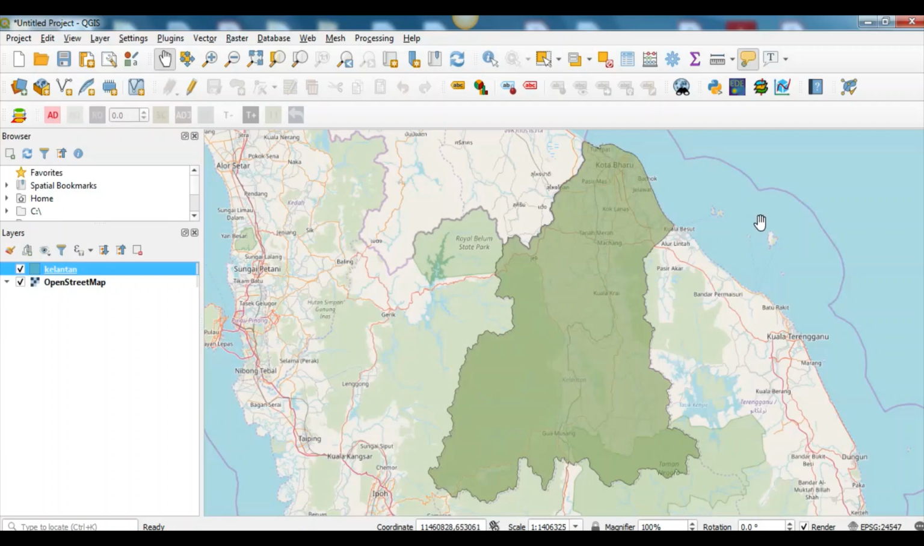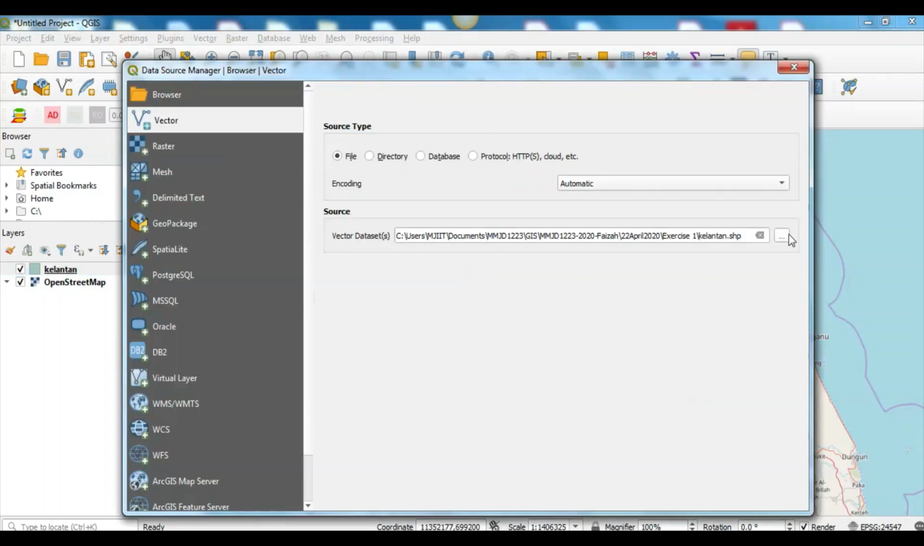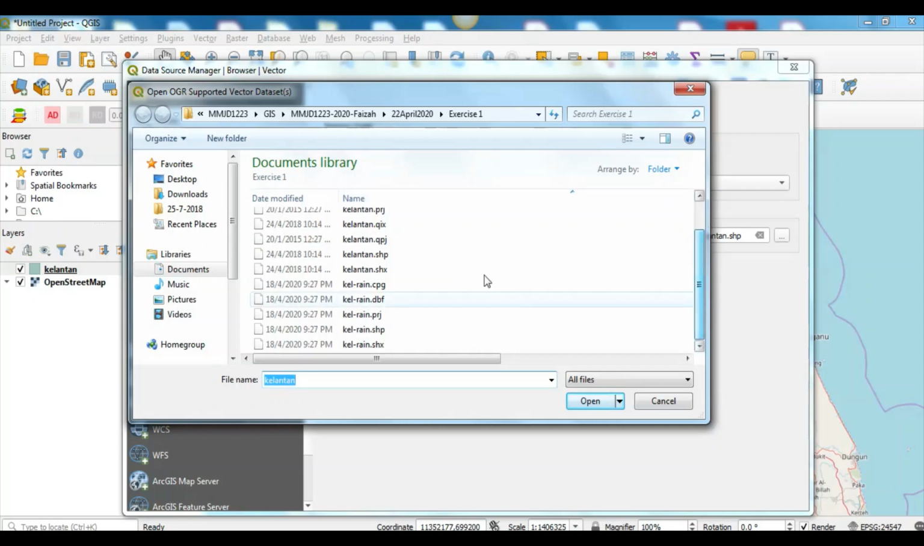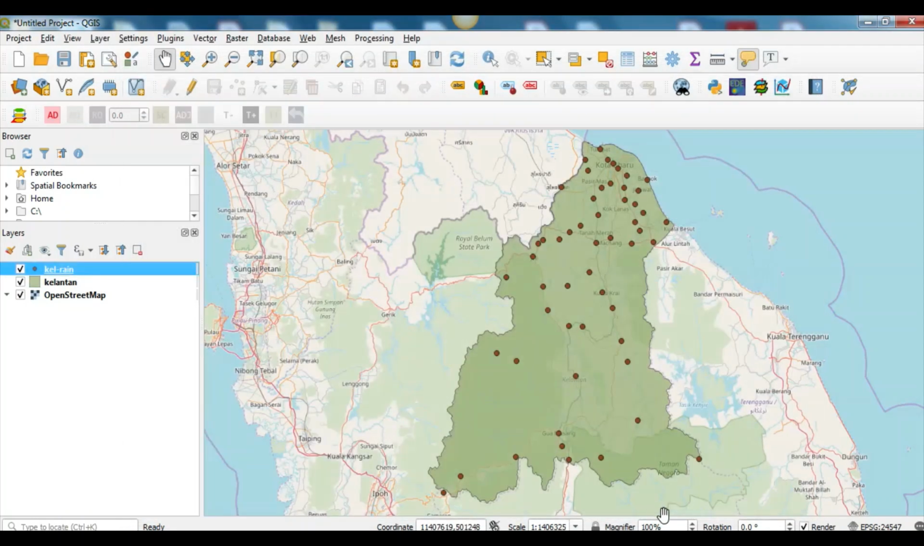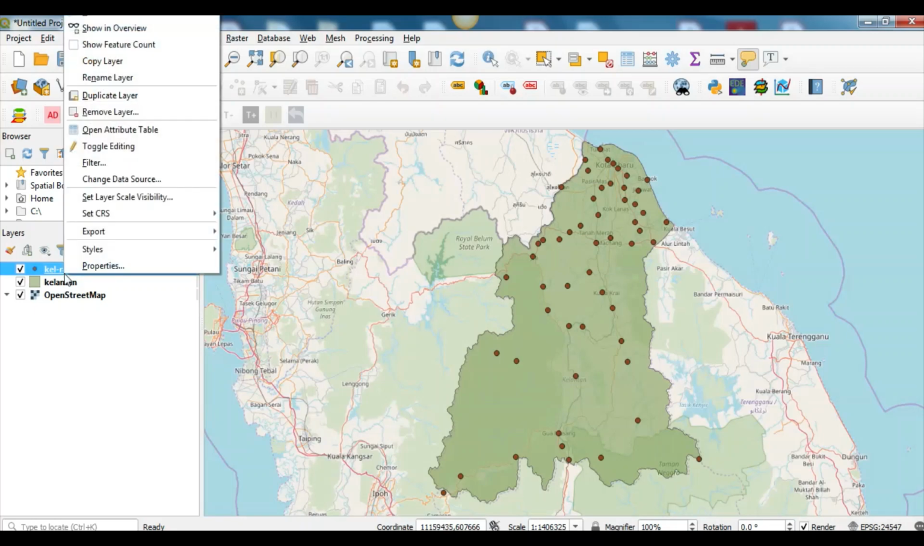Next step is to add the vector layer of Kelantan rain dot shape. So again, click open data source manager, the 3 dot icon, find the Kelantan rain dot shape file, open, add, and close. Now you can see this is the location of the rainfall gauge stations under the ID for Kelantan River Basin.